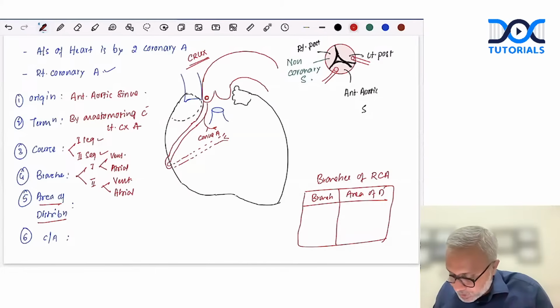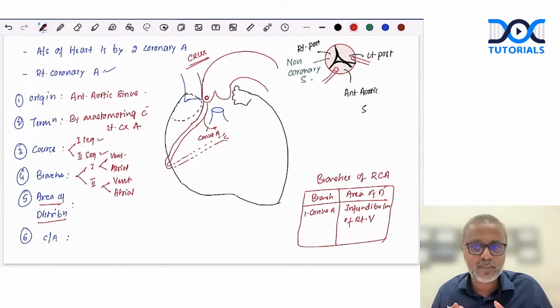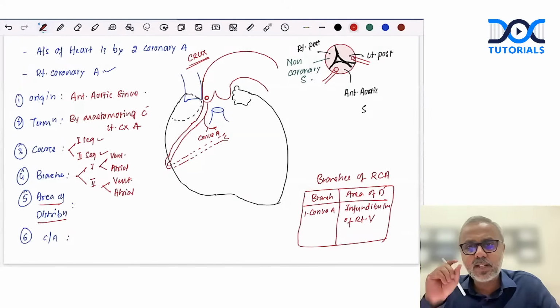The first branch is the conus artery, and it supplies the infundibulum of the right ventricle. This is how your answer should be. For every artery that you learn, not just the coronary arteries, write the name of the artery and then the area it supplies, the area of distribution.